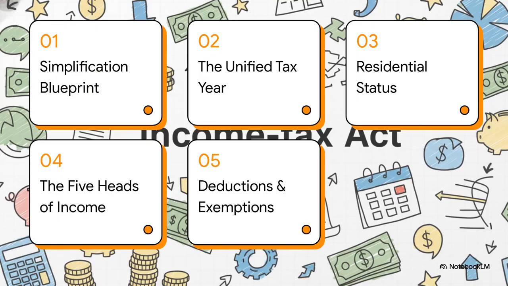Here is our roadmap for this explainer. 1. A blueprint for simplification. 2. The unified tax year. 3. Determining your residential status. 4. The 5 heads of income. And 5. Deductions and exemptions.